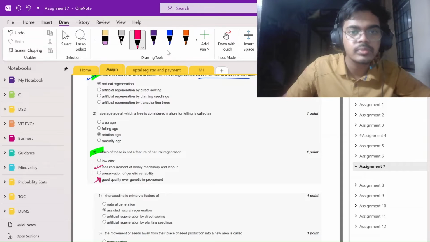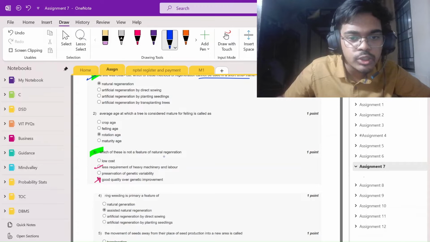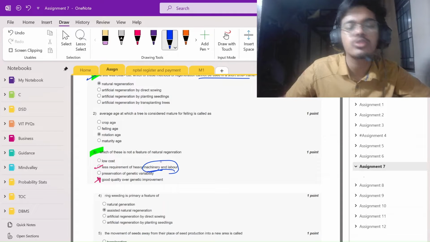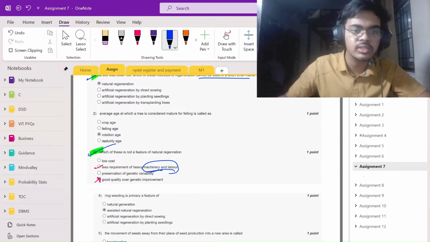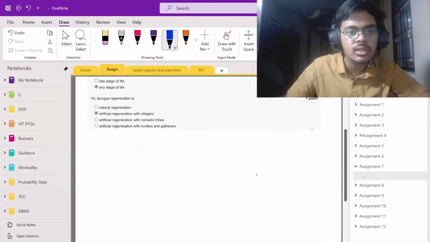Answer will be this. So sorry. So natural regeneration, definitely you can see machines and labels. Machines are not coming in nature, so it wouldn't be part of natural regeneration. So the answer is this thing. Okay, question done. Now let's move next.